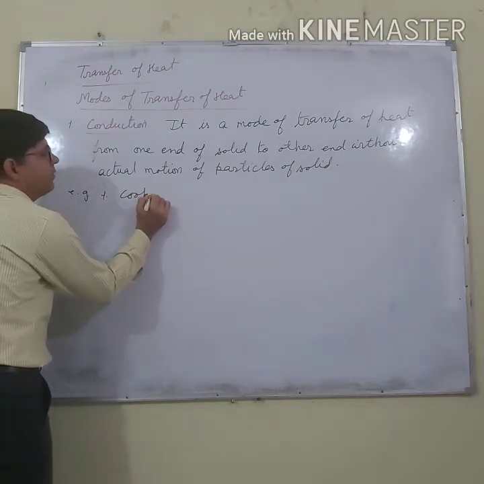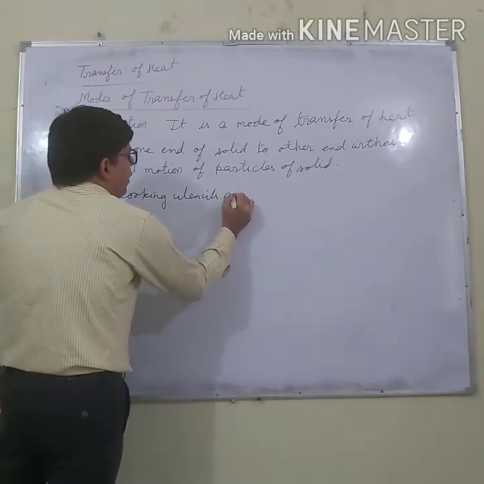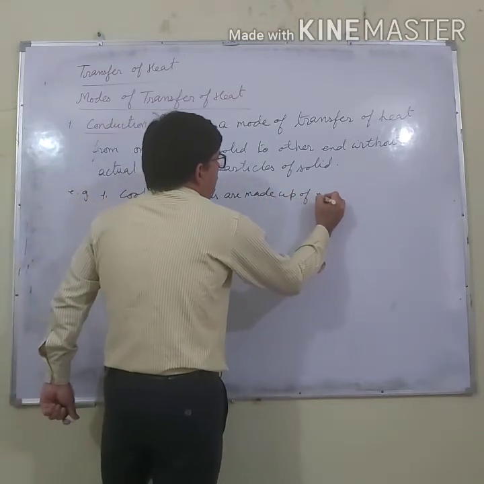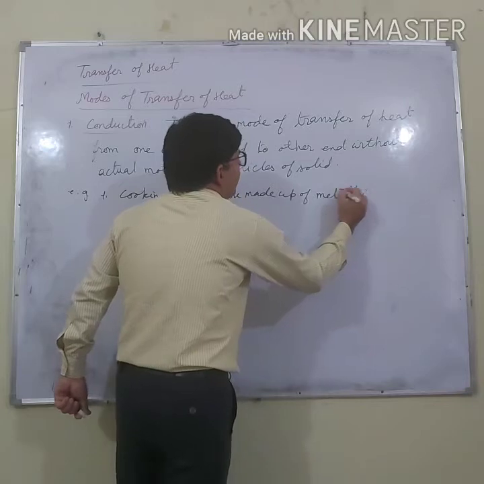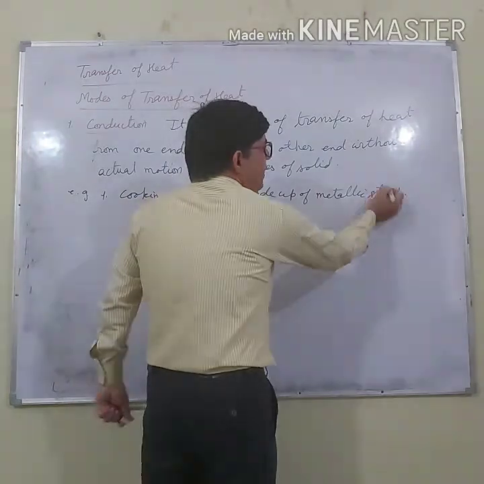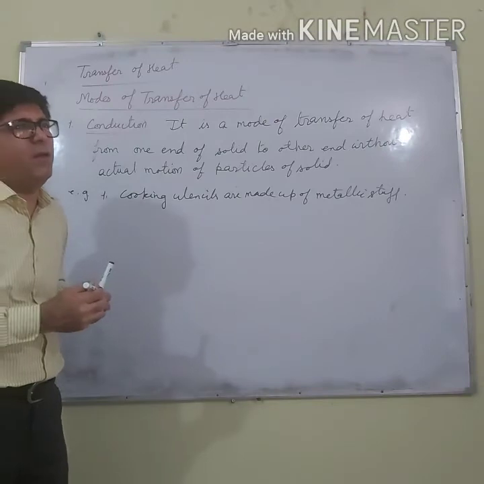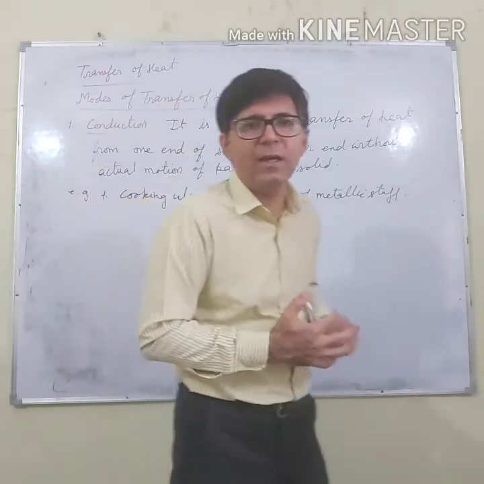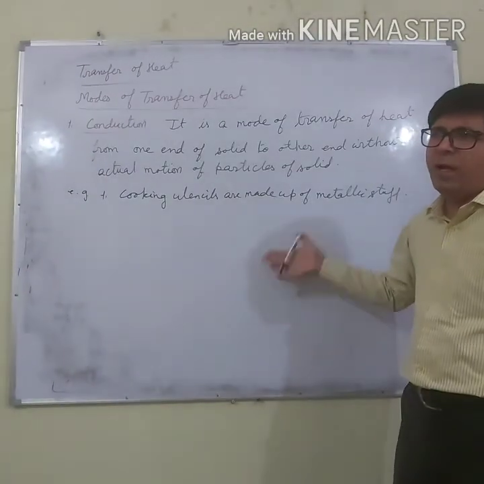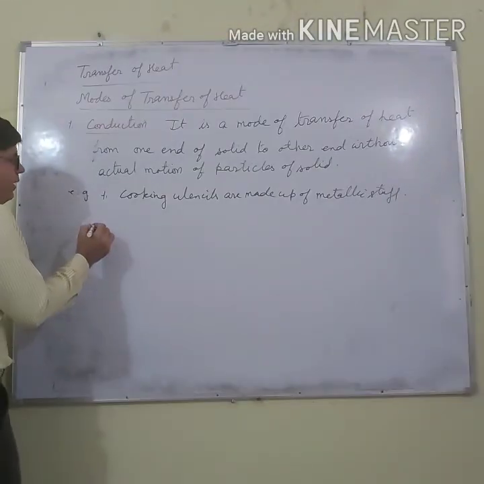Cooking utensils are made up of metallic stuff. Why metallic stuff? The reason is that metallic stuff is a conductor of heat. When you place it on a source of heat, it could be a gas stove, it could be a heater, what will happen then? It will become hot and it will pass the heat to the food stuff which is being cooked.